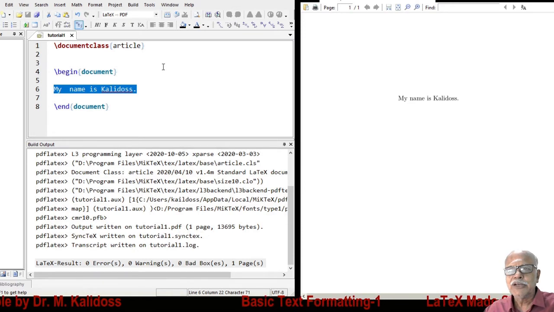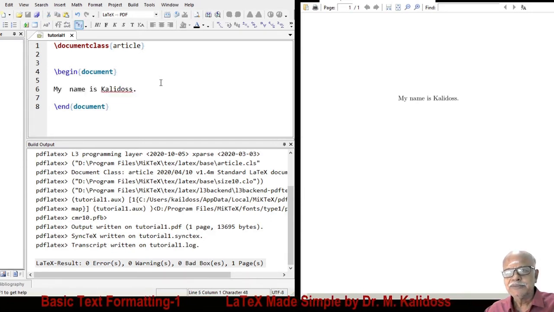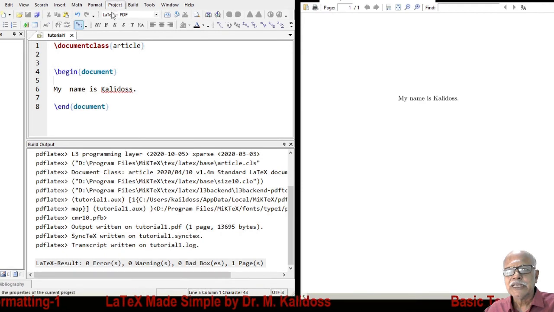File name is tutorial1. TeXnicCenter will automatically supply the extension .tex, and then in TeXnicCenter, come to Project, select Set Active File as Main File.